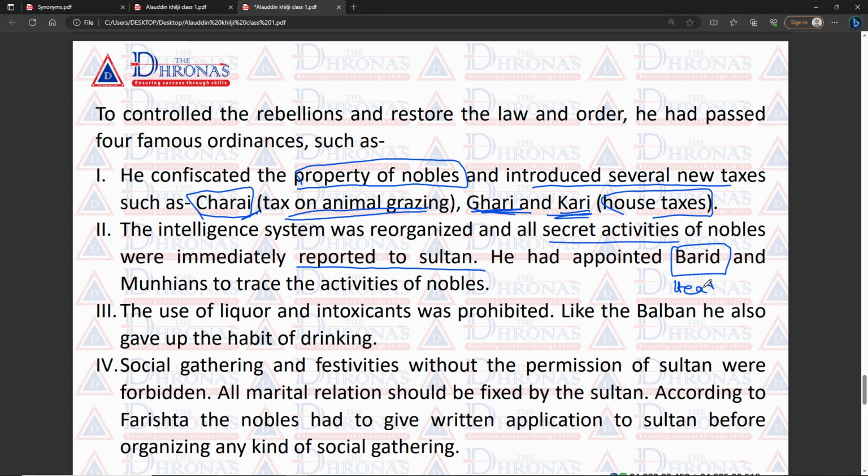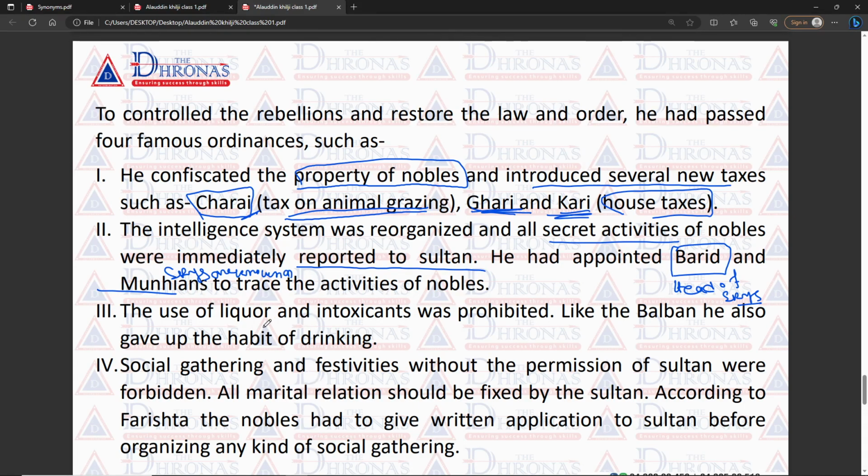The head of spies is known as barid, and the munhiyas are the spies. So he also reorganized his intelligence systems, and the activities of nobles and soldiers were always followed up by his spies. The spies always informed him about all the activities of nobles, officials and his family members, and for that reason he appointed the barid. So who is the barid? The head of the spies, and the munhiyas are the spies, okay.